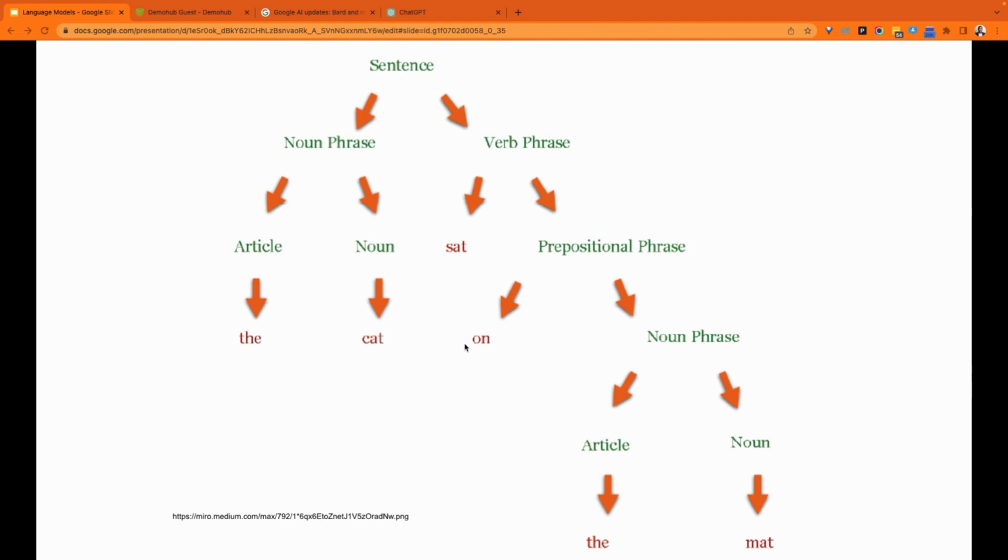Another example you will come across if you go down this path: take a sentence, and it's broken down into the noun phrase and the verb phrase. Within that, you have the article and the noun. Let's read through this: the cat sat on the mat. According to English, the article has to come before the noun. You cannot have the noun before an article. It's not accepted in English grammar, in English rules. If we said "cat the on sat," it just would not make sense. At that point, you're breaking the grammar of English.